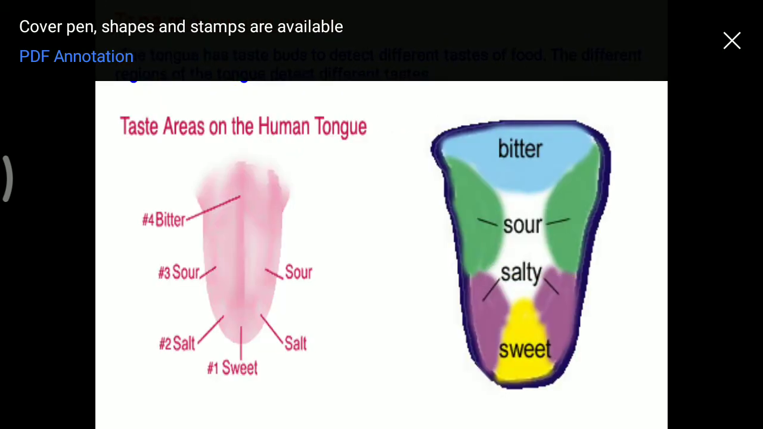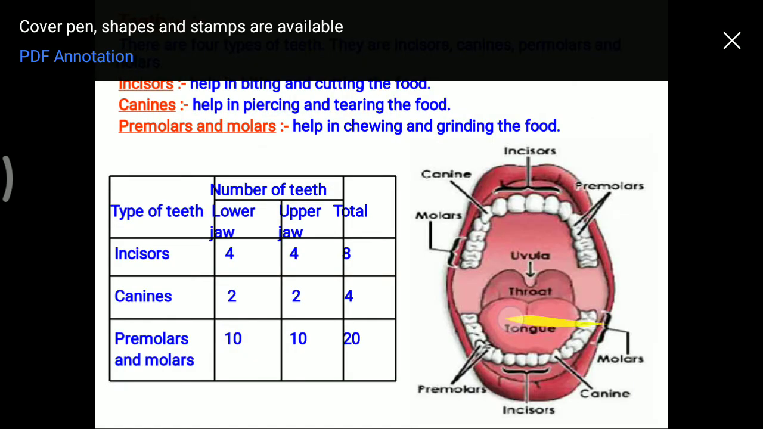The tongue has also several areas with taste buds. The first area where taste buds are present can identify our sweet taste, then salty, sour, and the last one is the taste buds of bitterness.